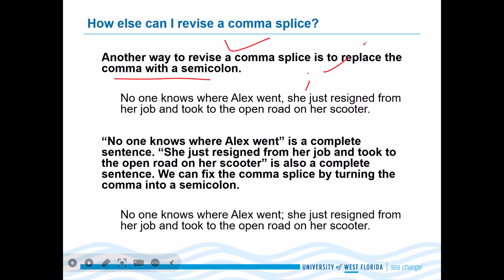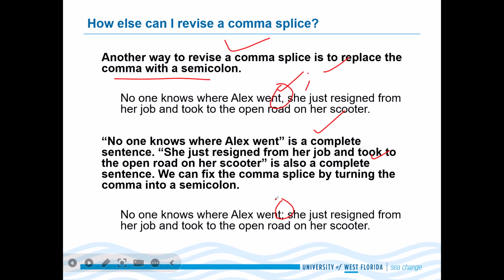No one knows where Alex went. She just resigned from her job and took to the open road on her scooter. No one knows where Alex went is a complete sentence. She just resigned from her job and took to the open road on her scooter is also a complete sentence. Now, this is a comma splice. We can use a semicolon, and that is fixed.